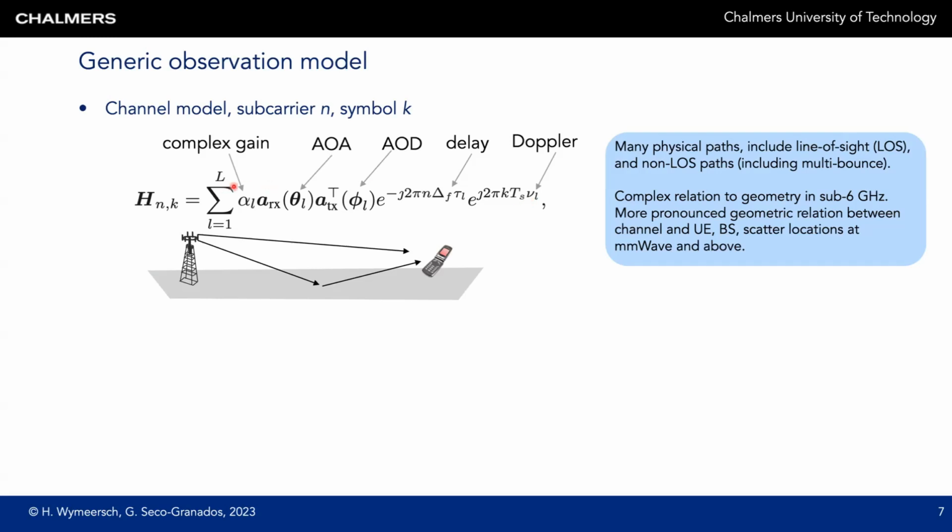In most cases, there are many propagation paths. These paths can include the line of sight path, so the direct path from the transmitter to the receiver, as well as non-line of sight paths that go via the environment. These could be single bounces, as shown in the figure, but also multi-bounces.